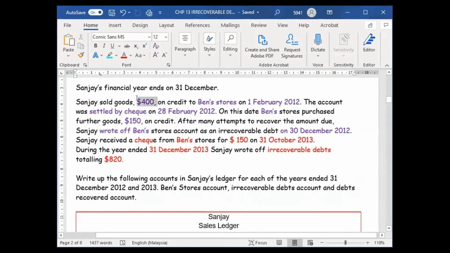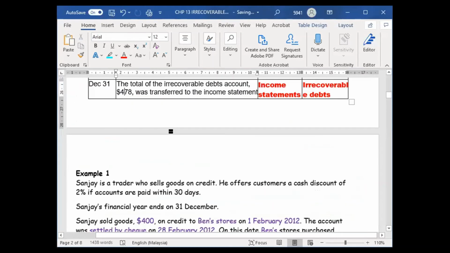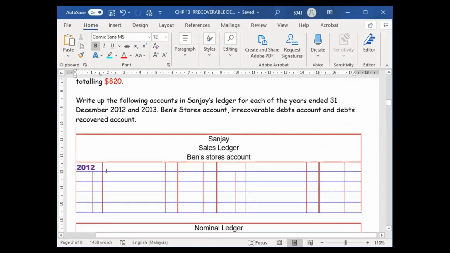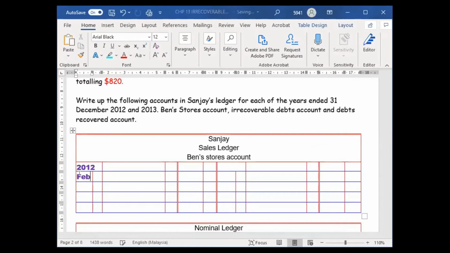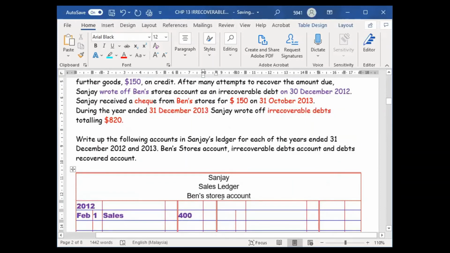Sold goods 400 on 1st February, so I go here and write 2012, February 1st, then sales, 400. Ben is your trade receivable.